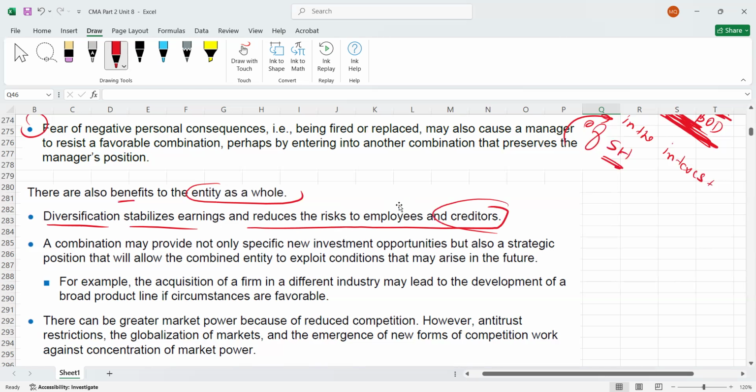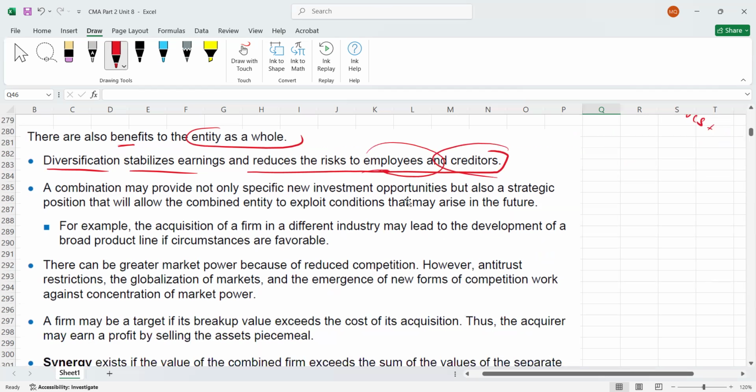Obviously, once the merger is there, creditors feel more confident. Oh yes, now it's a big company. We are selling things to a big company now, right? So their confidence will increase. Even the employees' confidence will increase. Oh, they are working in a bigger company. So this is another benefit.